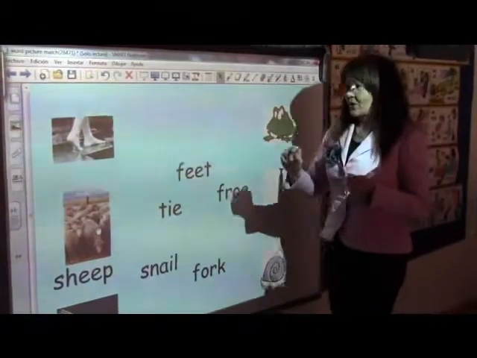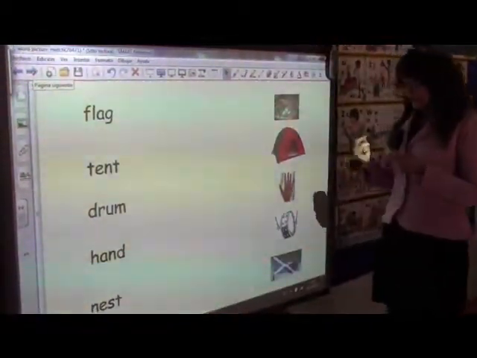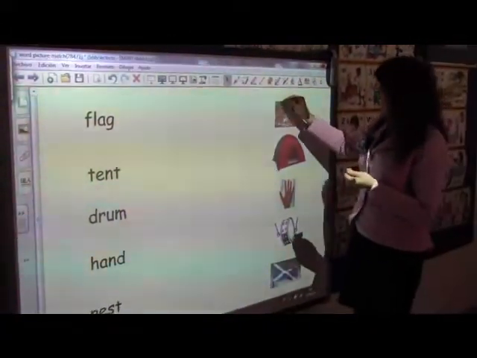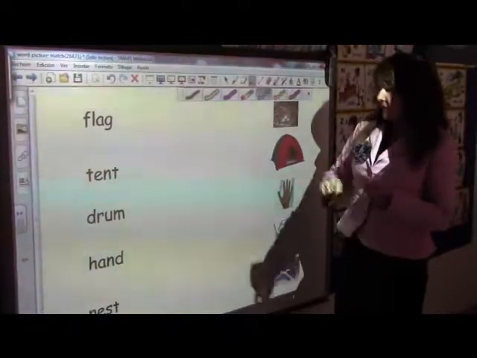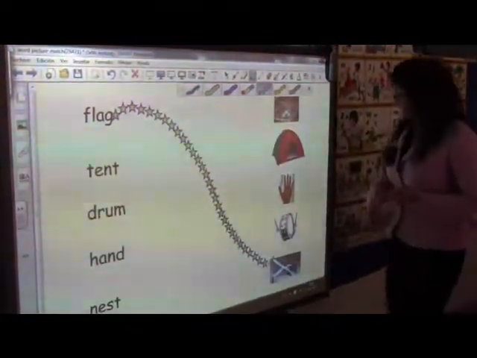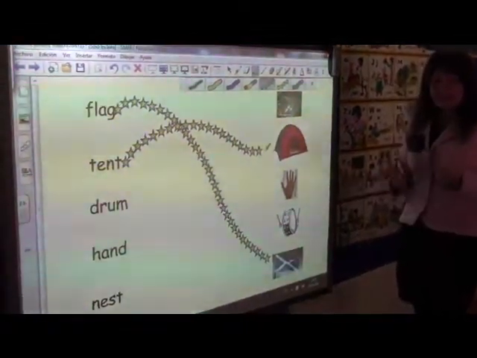Another part of this where the children work alone is self-evaluation. The children, with me initially, will look at the board and we'll do a worksheet. For example, we'll choose one. Flag. Flag. Tent. Find the tent, etc.